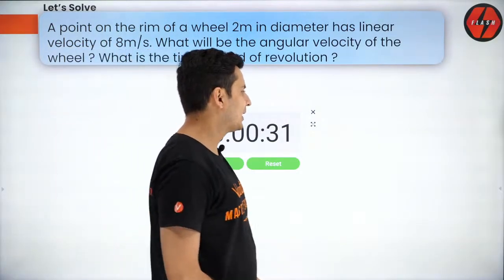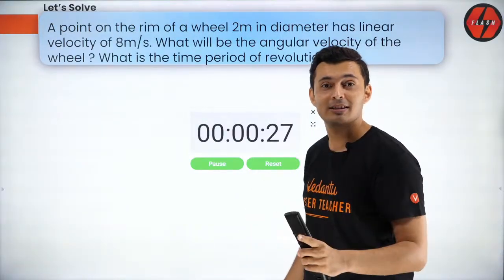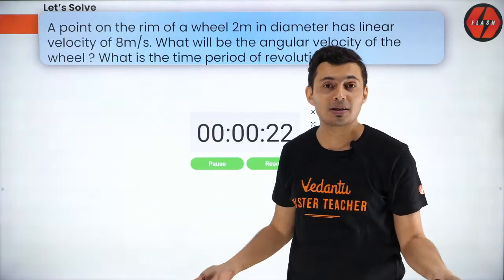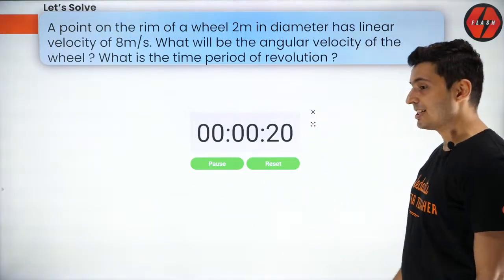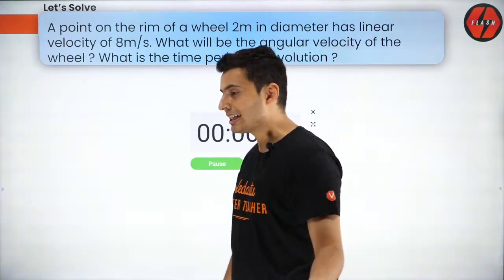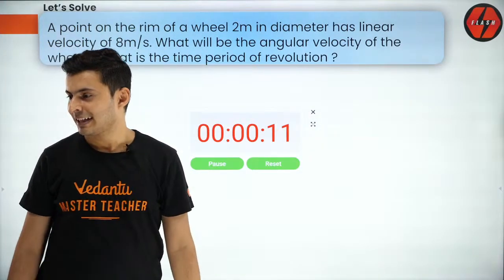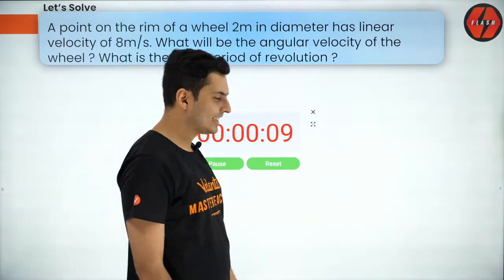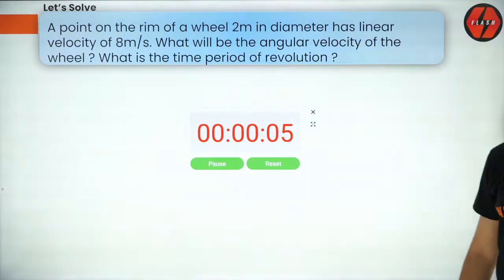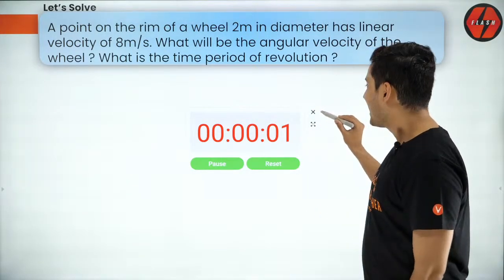Come on, come on. By this timer, I'm preparing you for JEE Advanced by not giving you options, because in JEE Advanced, many times you don't have options. Integer type. Even in mains, by the way, those last 5 questions don't have options. They are integer type. Chalo, 10 seconds to go. Okay, time is going to be up.